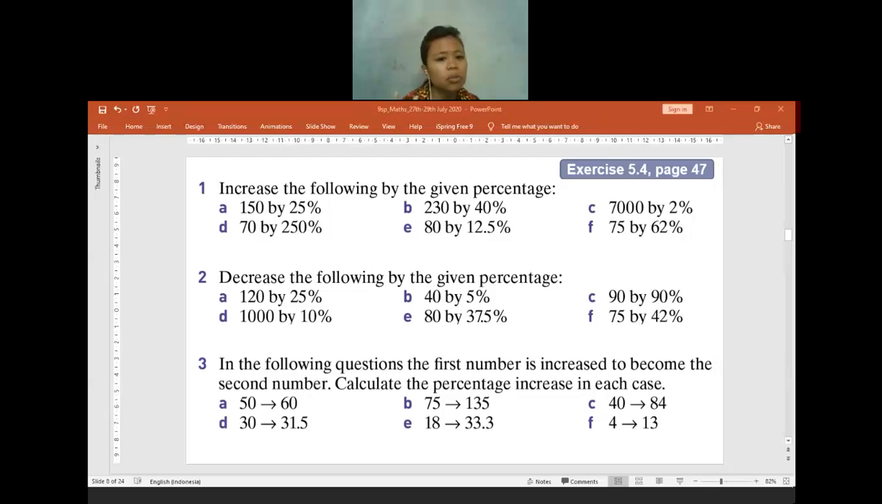Is my voice audible enough? Because it sounds like echoing. No, it's not. Okay then. Because in my earphone it sounds like I think echoing.